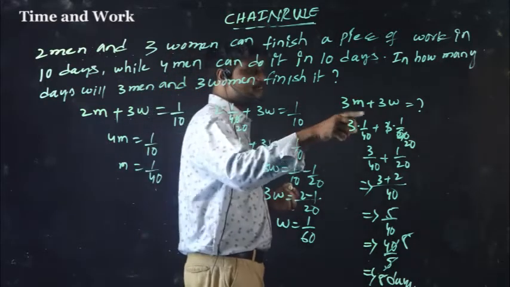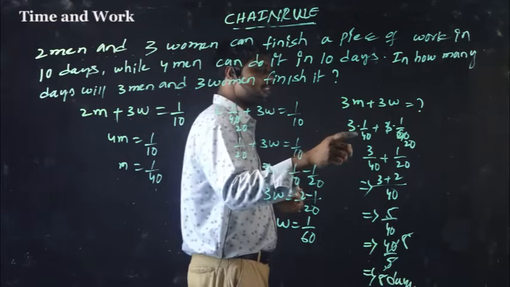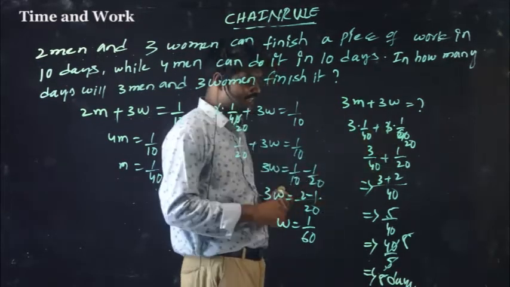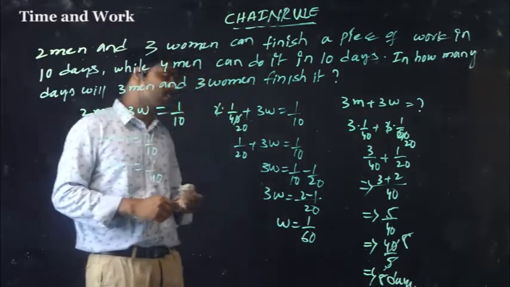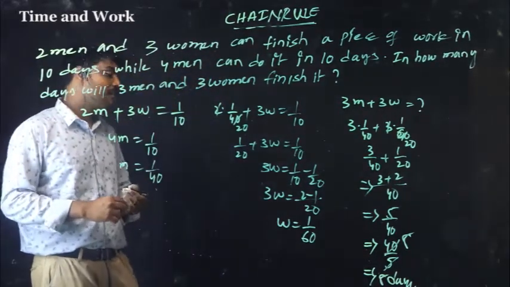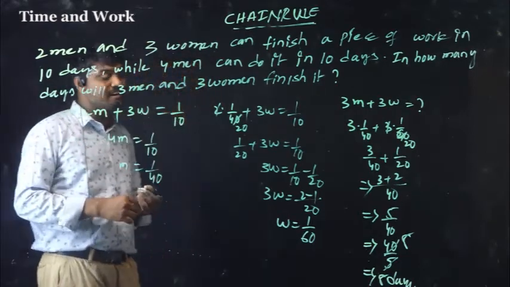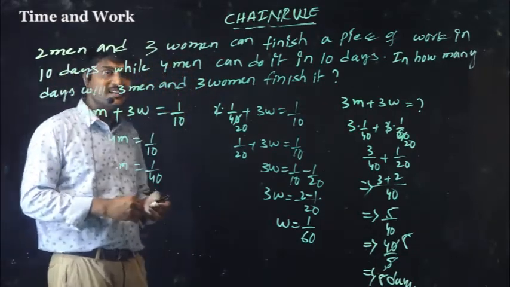So that is 3 men plus 3 women. 3 by 40 plus 3 into 1 by 60, 1 by 20. LCM is 40. So 3 plus 2, 5. 5 ones are 5, 5 8s are 40. That means 1 by 8 part of the work will be completed. So convert into days, that is 8 days.